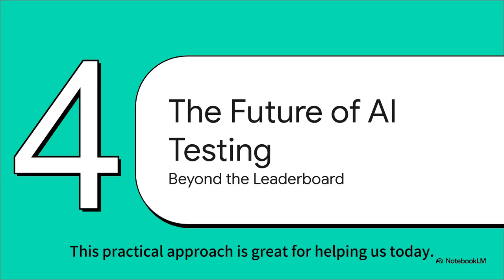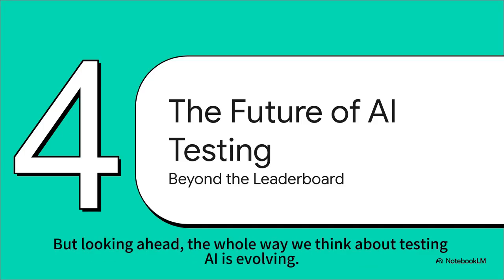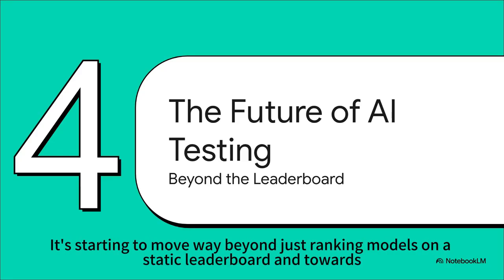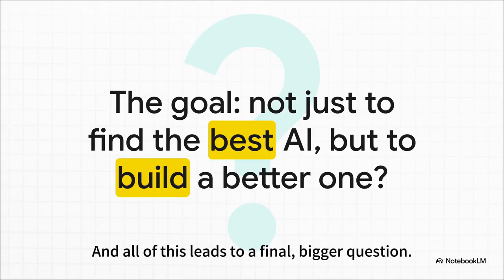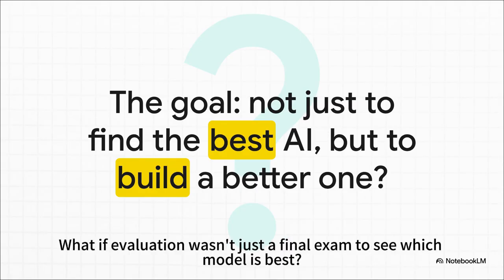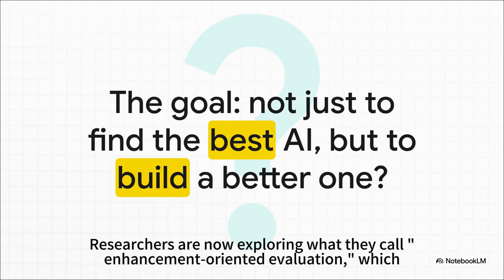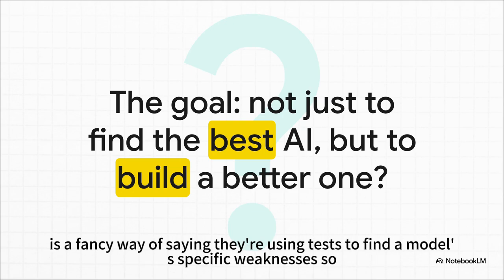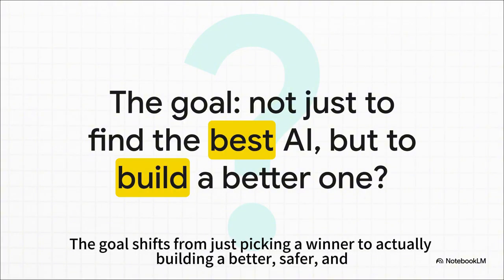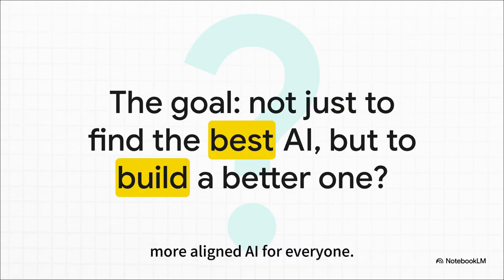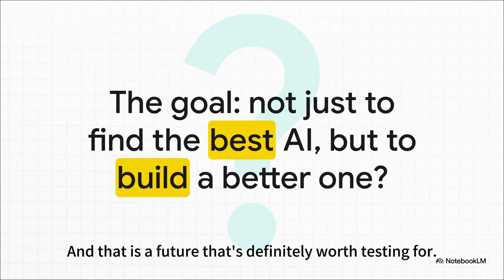This practical approach is great for helping us today, but looking ahead, the whole way we think about testing AI is evolving. It's starting to move way beyond just ranking models on a static leaderboard and towards something much more dynamic and purposeful. And all of this leads to a final, bigger question. What if evaluation wasn't just a final exam to see which model is best? Researchers are now exploring what they call enhancement-oriented evaluation, which is a fancy way of saying they're using tests to find a model's specific weaknesses so they can go in and make it better. The goal shifts from just picking a winner to actually building a better, safer, and more aligned AI for everyone. And that is a future that's definitely worth testing for.